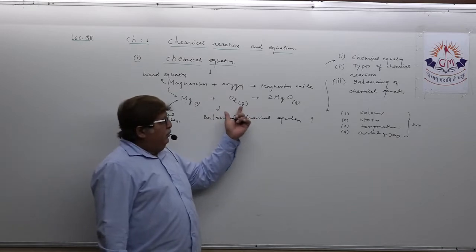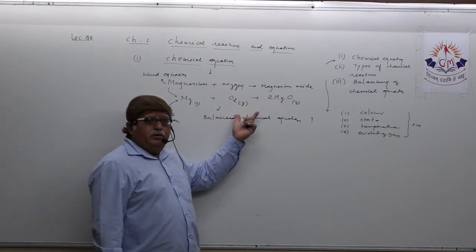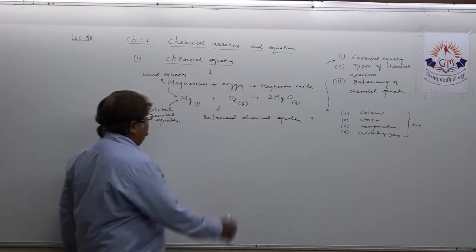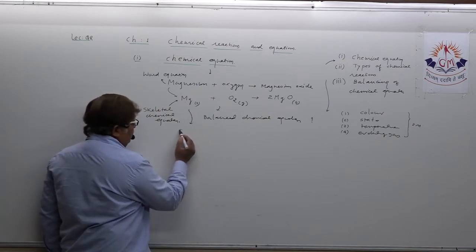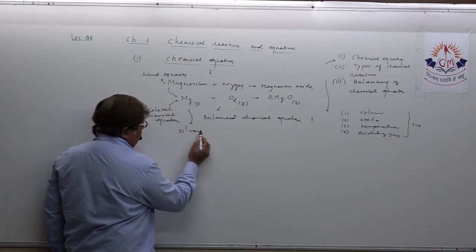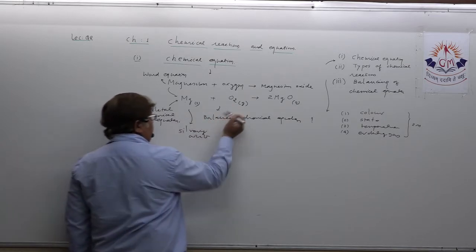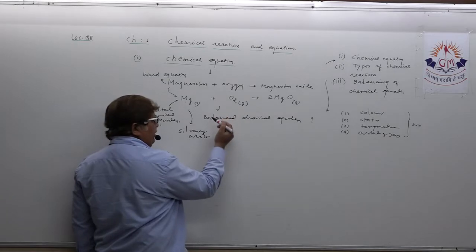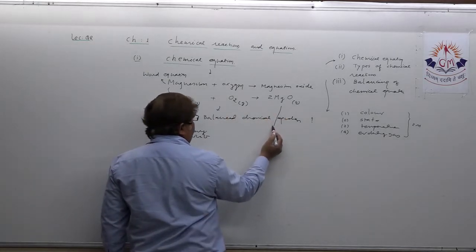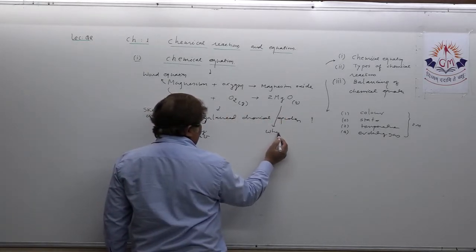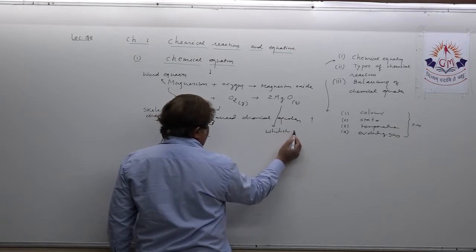What is this equation about? It is showing not only the change of state but also the change of color, because magnesium ribbon, as you all know, is silvery white. Understand? Right? And it is solid. Oxygen gas is colorless and in gaseous form. When it forms magnesium oxide, it is a white powder. Understand?